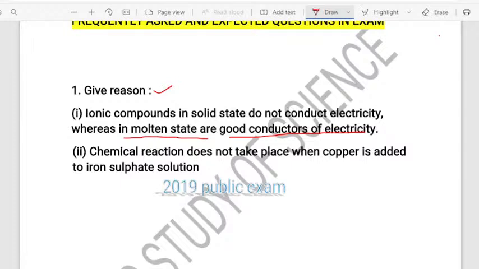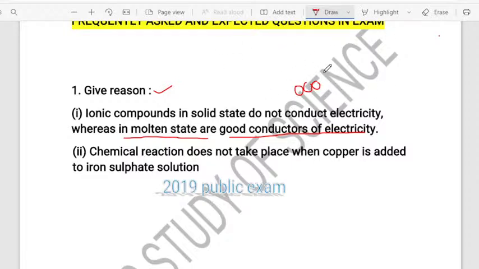Yes, very good. So what might be the answer? See, ionic compounds in the solid state do not conduct electricity. Why? Because the movement of ions in the solid state is not possible. Why? Because of the rigid structure. The molecules have a rigid structure in the solid state. There is no movement of molecules between each other. That is the reason.